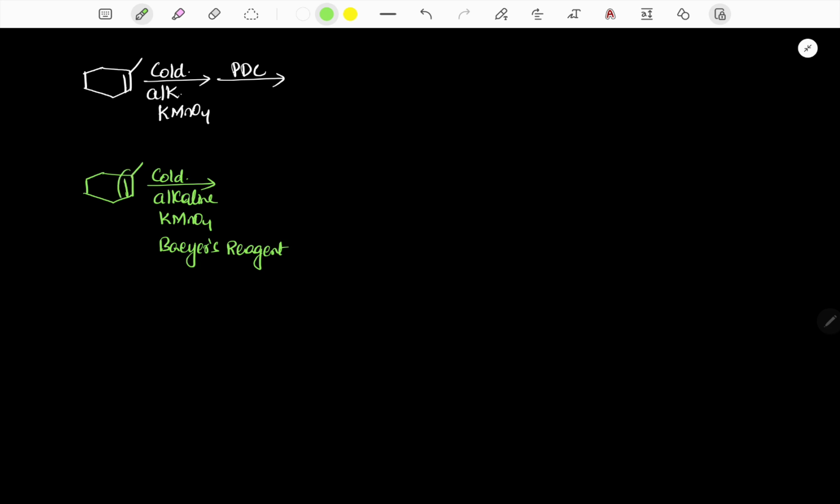We know that when an alkene reacts with Baeyer's reagent, this reaction is syn hydroxylation. OH groups above the plane plus OH groups below the plane. So the overall reaction is syn hydroxylation.